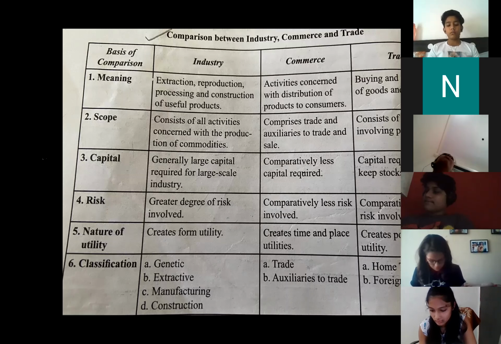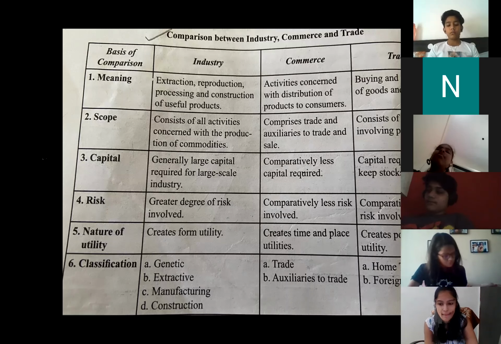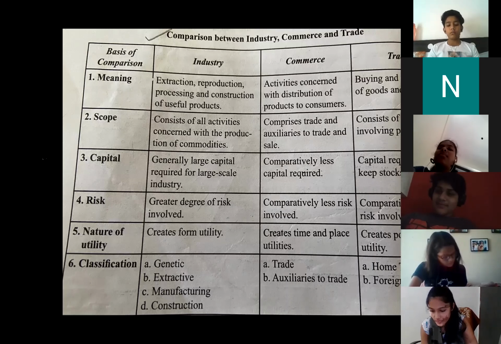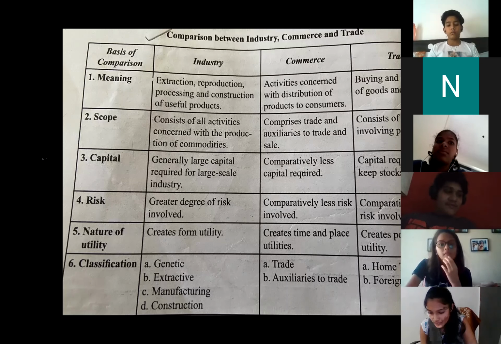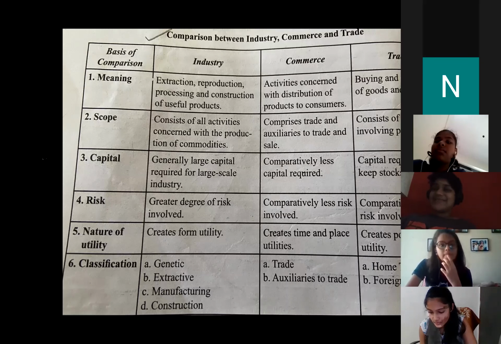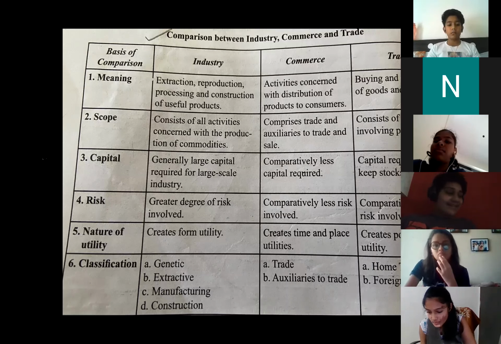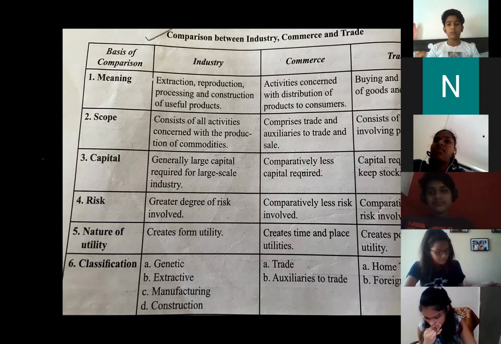Good. Now, who can tell me the 2 types of foreign trade? Ashutosh. Bhumi.